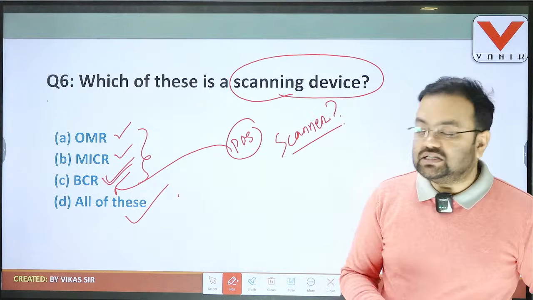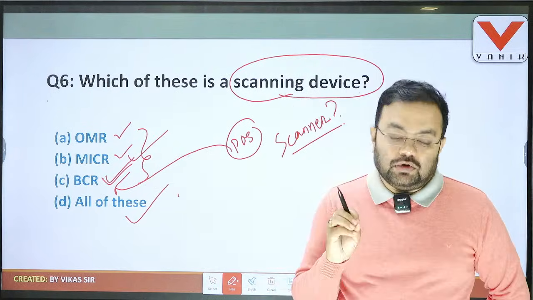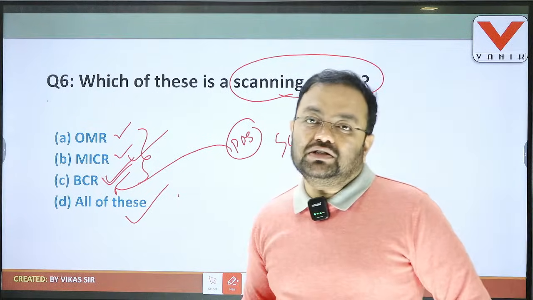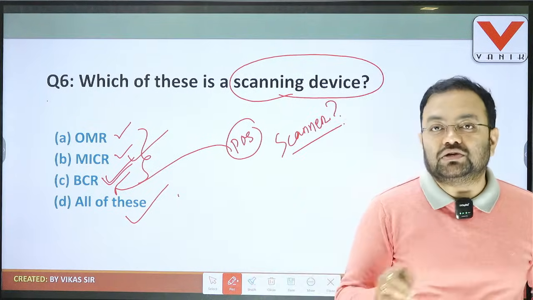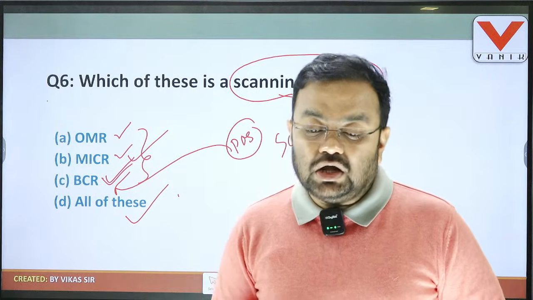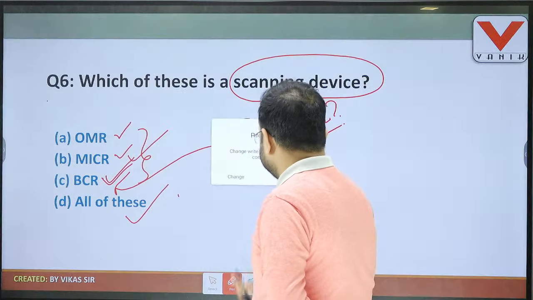For the check clearance system used in financial institutions, this is MICR. And for the offline examination, OMR sheet based examination, the scanner that is used for evaluation of marks is known as OMR. So question number 6, the answer is all of these above. Okay. Then goes to question number 7.